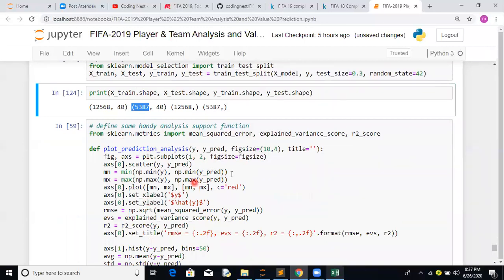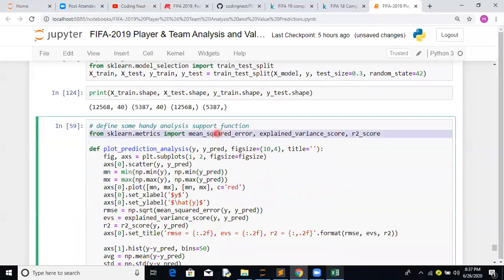Now we have created a simple function to find the accuracy. These are the metrics we normally work on for regression, for those who are familiar with them. One is mean square error. The second is explained variance score, basically how much variance it's able to explain.